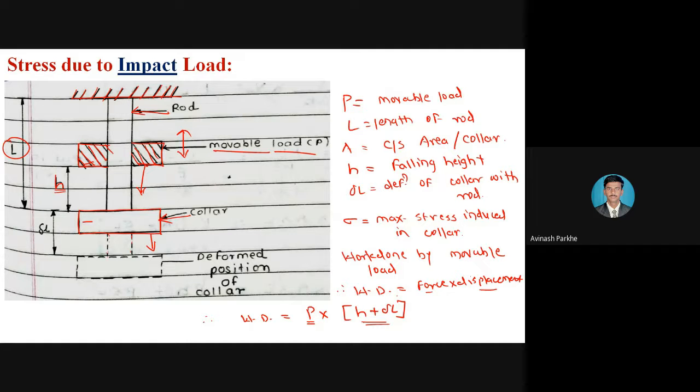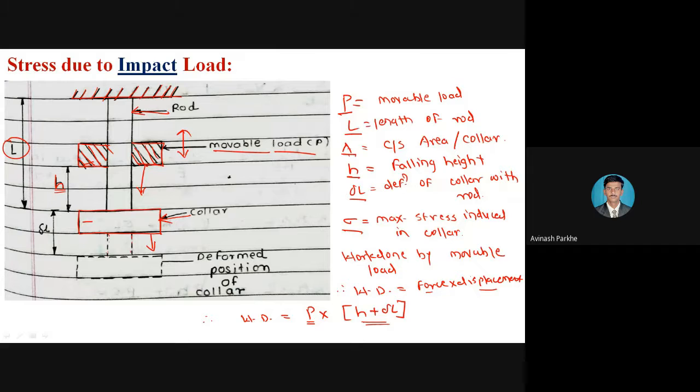immediately deformation takes place, and that deformation is represented by the bottom dotted line. So this P represents the movable load, capital L is the length of the rod, A is the cross-sectional area, h is the falling height, delta L is the deformation, and sigma is the maximum stress induced in the collar.